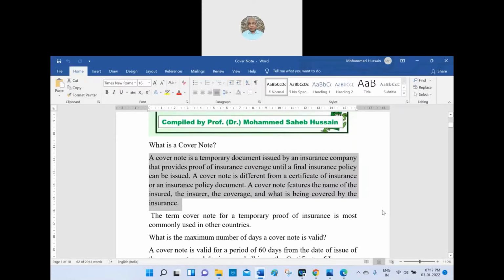A cover note is a temporary document issued by an insurance company that provides proof of insurance coverage until a final insurance policy can be issued. A cover note is different from a certificate of insurance or an insurance policy document. The name of the insurance, what is being covered by the insurance. The term cover note for a temporary proof of insurance is most commonly used in other countries.